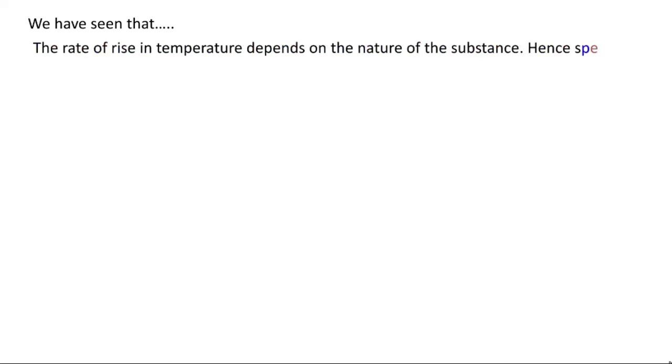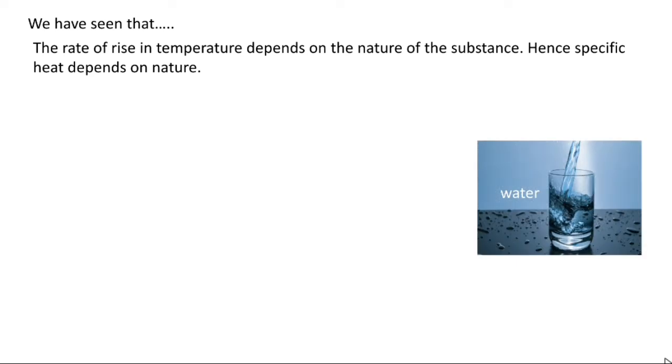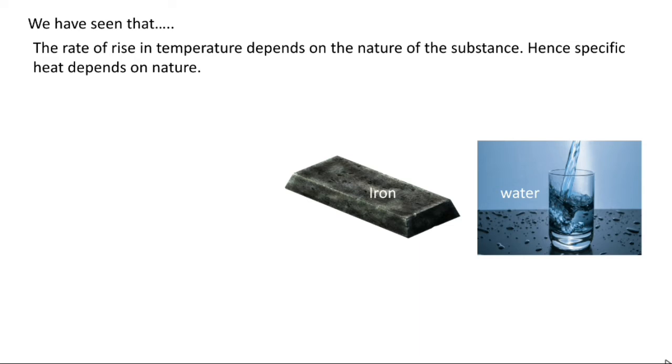We have seen that the rise in temperature depends on the nature of the substance. Hence the specific heat of the substance depends on its nature. Take two substances, one is water and another is iron. We know that the nature of the two substances is different. Now heat the two substances. Tell me which substance heats up fast. Yes, you are correct, iron. We can say water takes more time to heat up than iron.